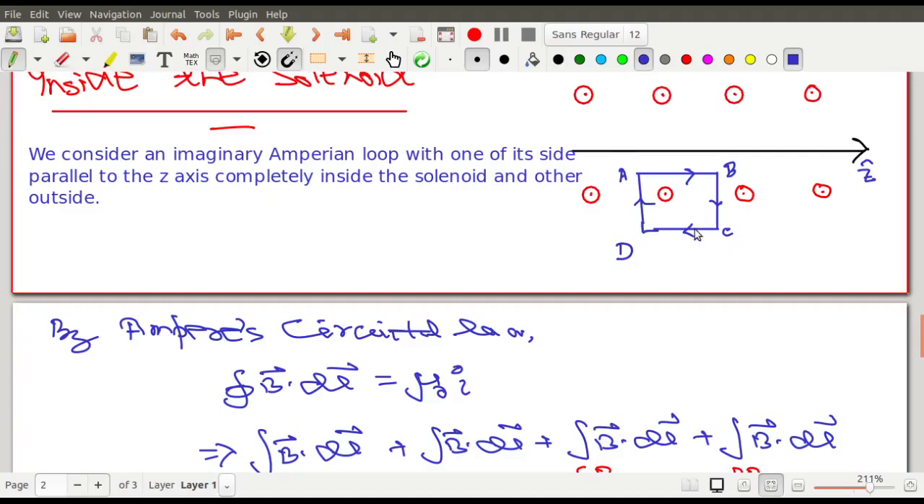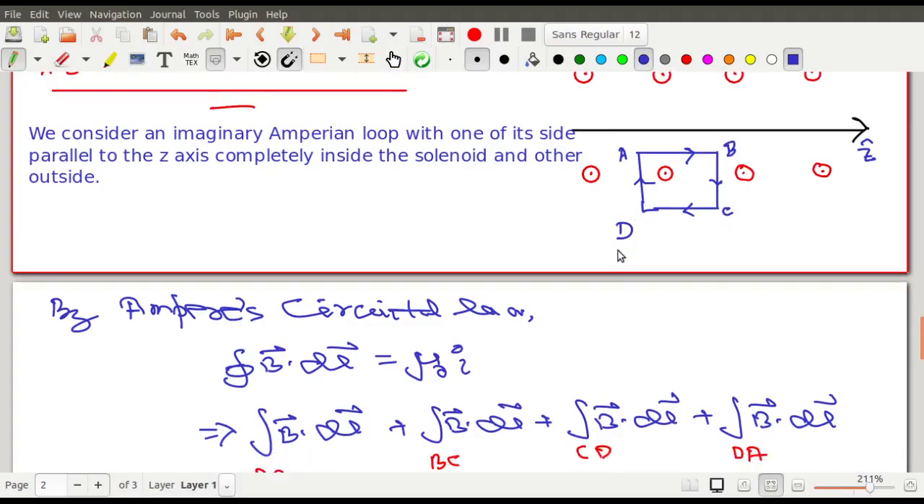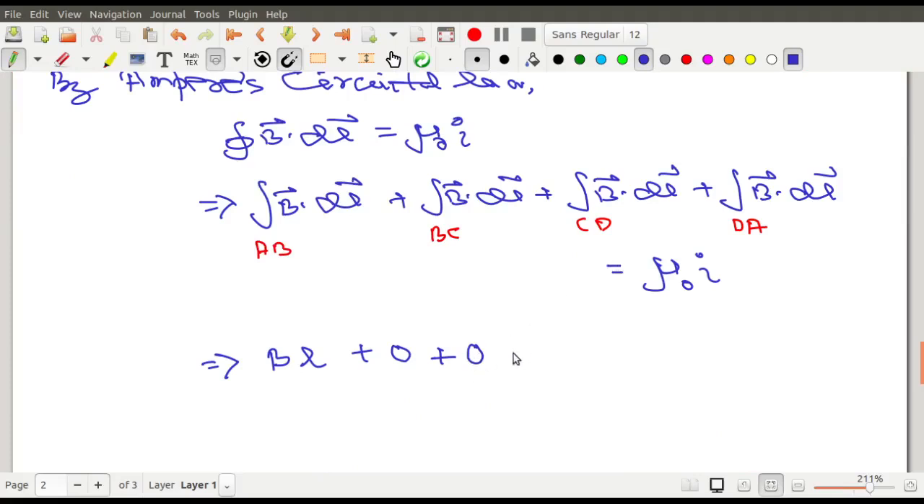Why is CD 0? Because CD is outside the solenoid. You know that outside the solenoid the field is 0, and again this one will be 0. I am writing below why it is 0: it is an outside point, and these two are 0 because of the 90 degree case. BC and DA are 0, and here the loop encloses some current.